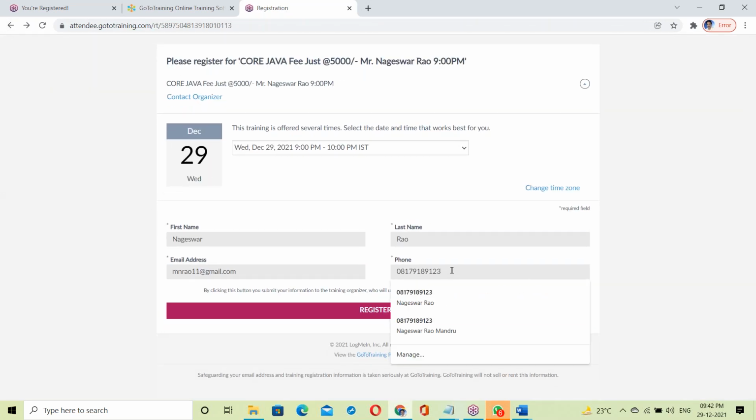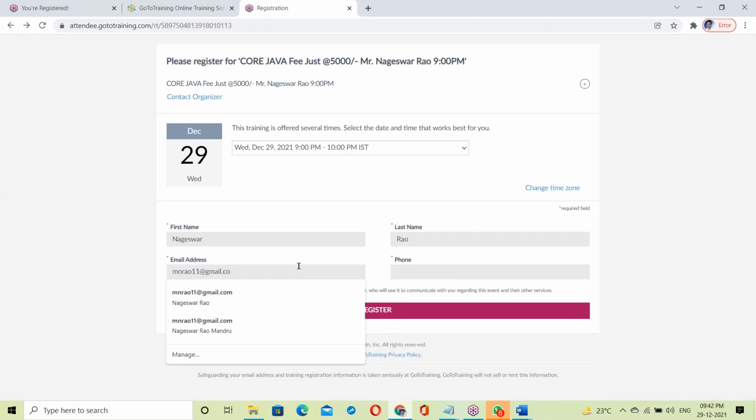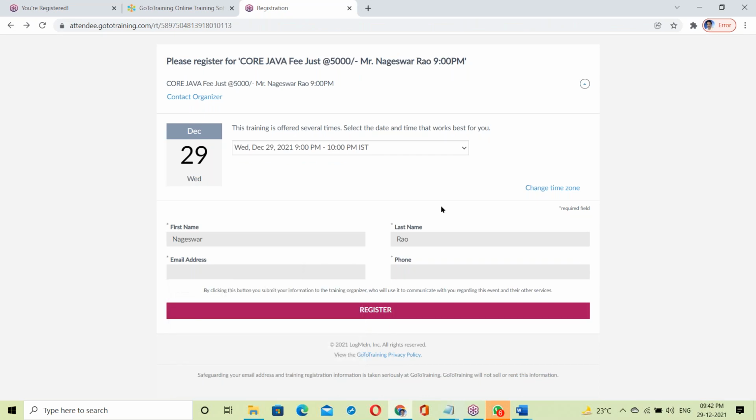This is a front-end. It is collecting data from us and storing it to some location. This is a registration form, and it's collecting data from us.